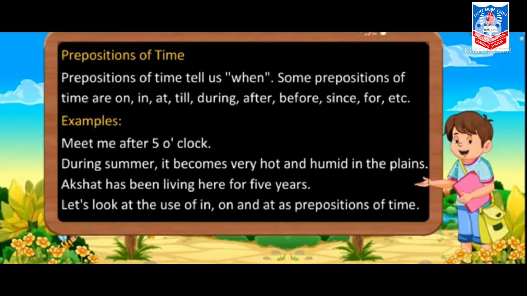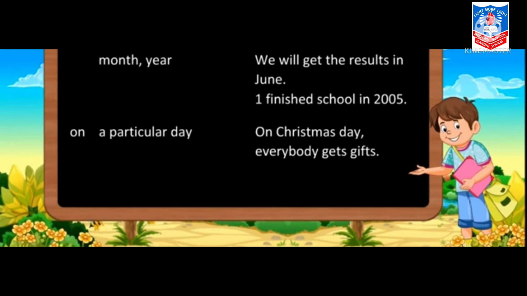Next, let's look at the use of in, on and at as preposition of time. मतलब अब हम ये सीखेंगे कि हम in, on and at preposition of time के वे में कैसे यूज़ कर सकते हैं. First we will talk about month or year. We will get the results in June. In June is a period of time, so again a preposition of time. I finished school in 2005. So again a time period is given when you have completed your school.